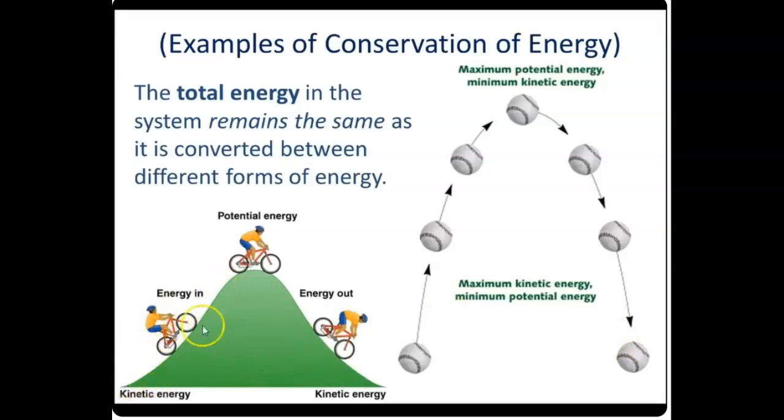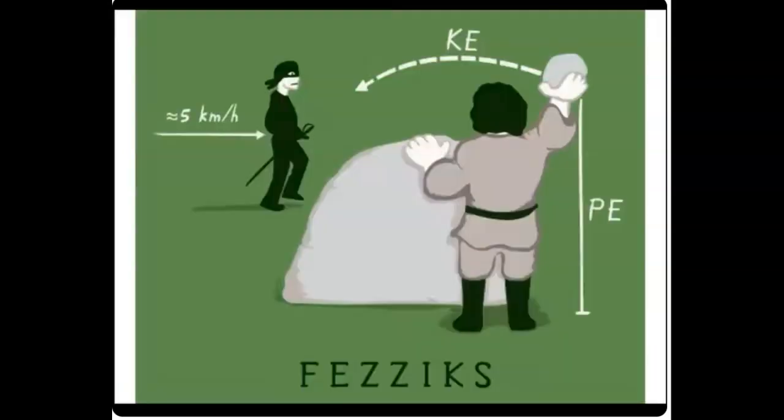If you're biking up a hill, if you're coasting up, you get to the top, you have lots of potential but no kinetic, and you go down and all that potential turns into kinetic. The total amount of energy remains the same. This is, get it? Physics, not physics. If you've seen The Princess Bride, you get it. But potential energy being converted into kinetic, you should really see that movie.